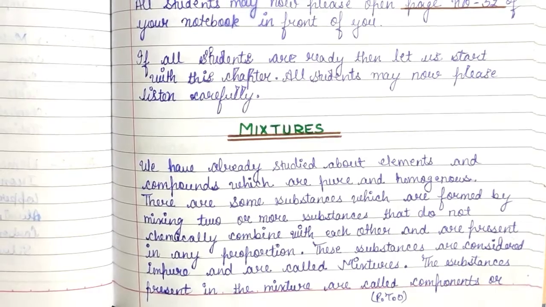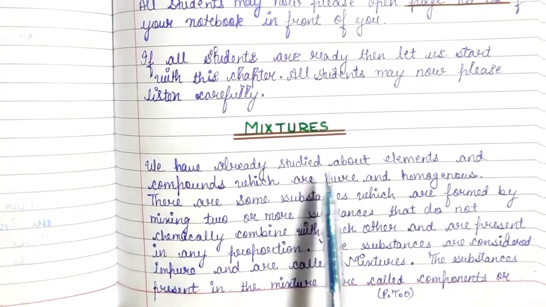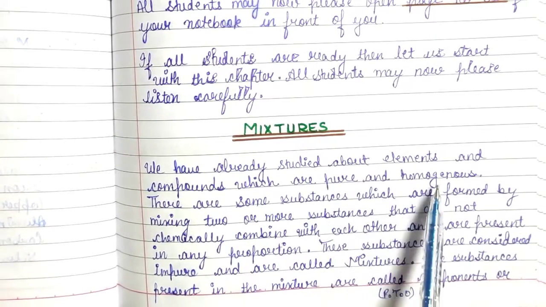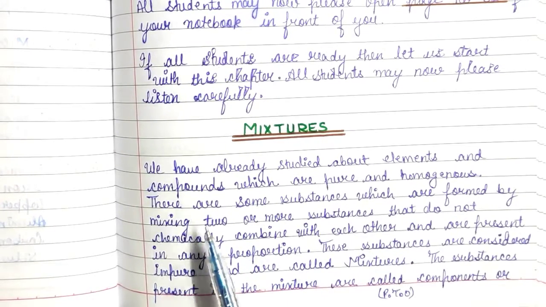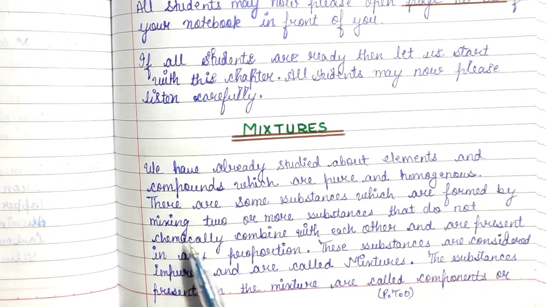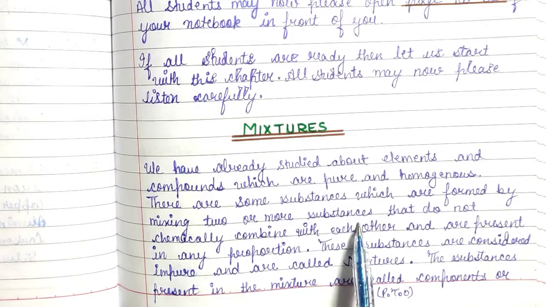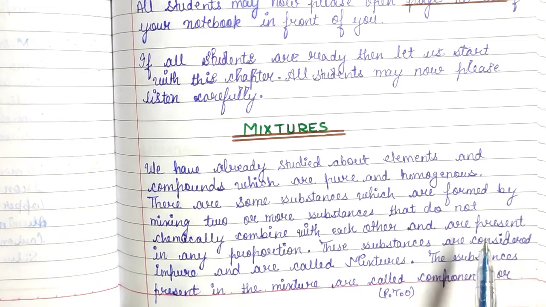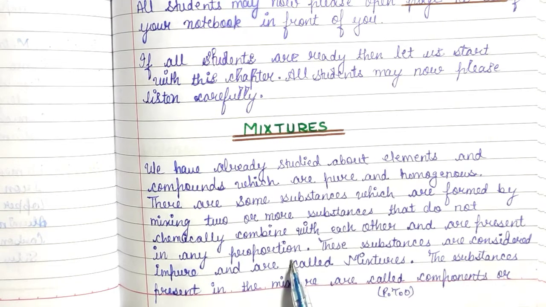Mixtures. We have already studied about elements and compounds which are pure and homogeneous. There are some substances which are formed by mixing two or more substances that do not chemically combine with each other and are present in any proportion.